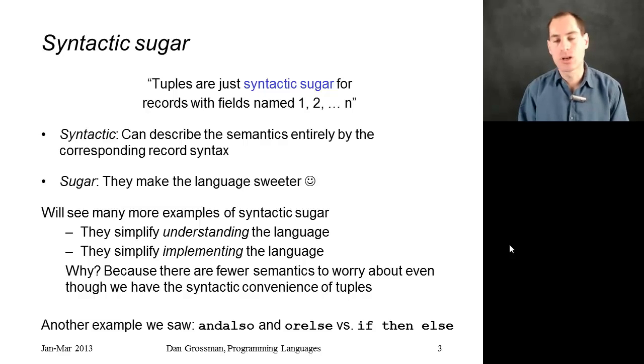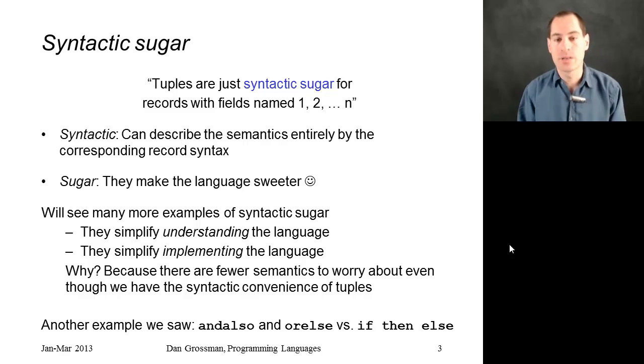Syntactic sugar is great because it simplifies our understanding of the language. Once you understand how tuples are really a form of records, you understand everything there is to know about tuples as long as you understand records. They also simplify implementing the language. The ML implementation just has to convert tuples into the corresponding records, and there isn't as much duplicative work to do. We only have to implement one kind of each type instead of two.